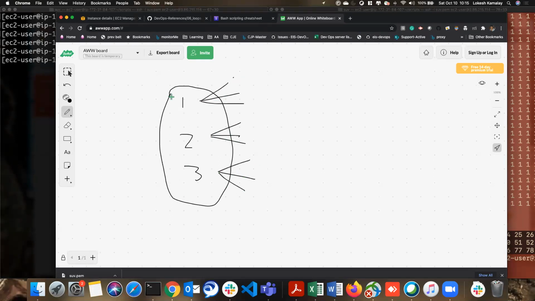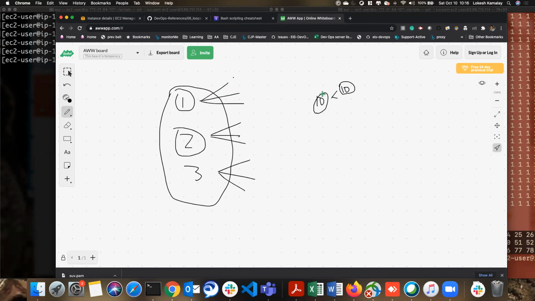Now this becomes an outer loop and this becomes an inner loop. Getting my point? In a gym, let's suppose you have to perform 10 times, and each time you need to do 10 iterations, which means 100. So you repeat 10 times, and each time you repeat 10 times. That's what a loop within a loop is.